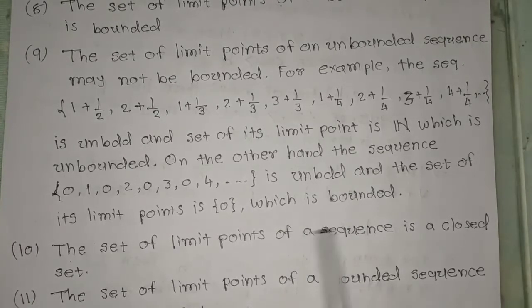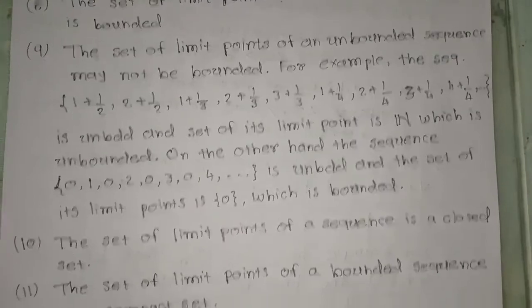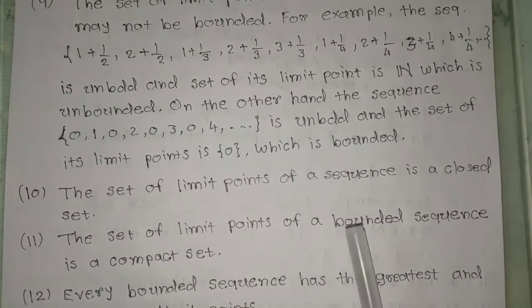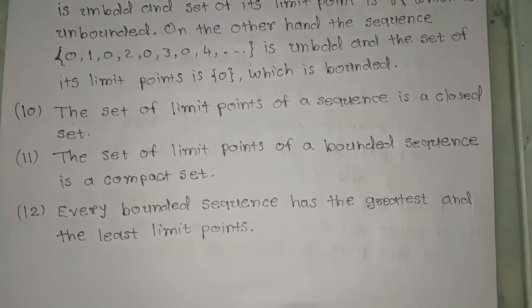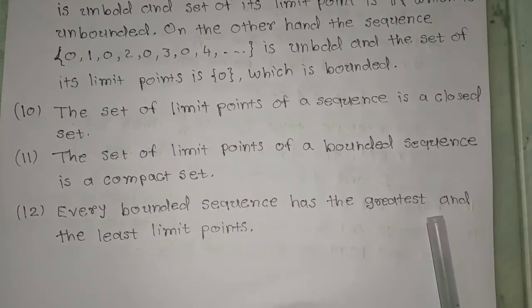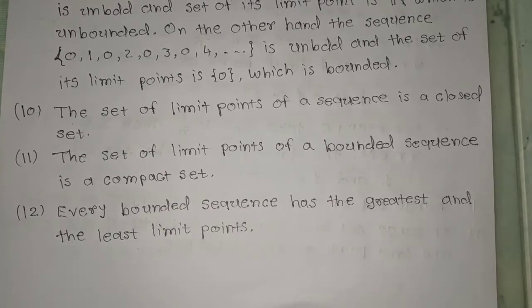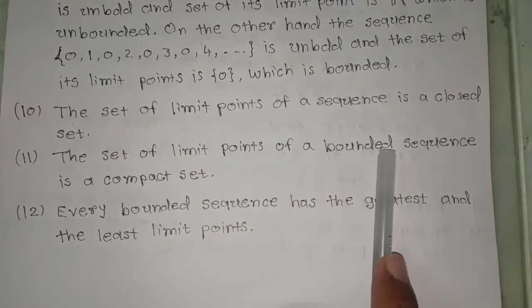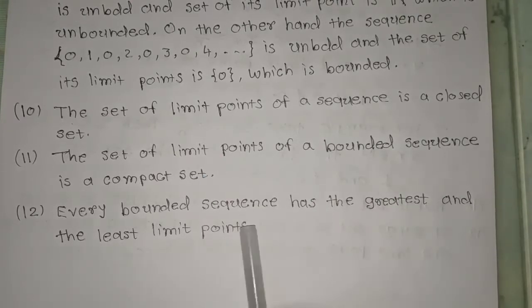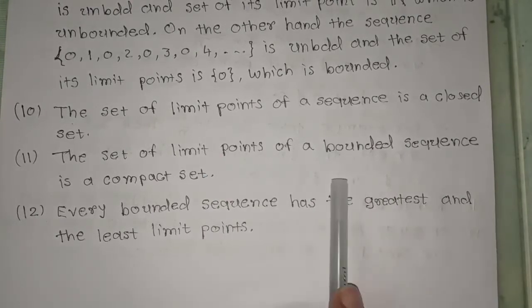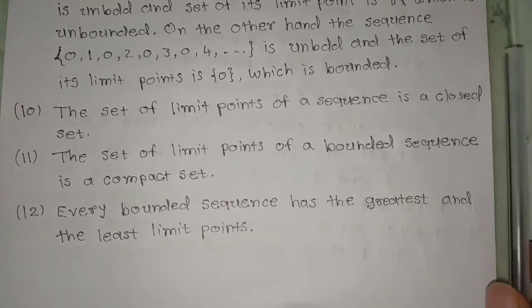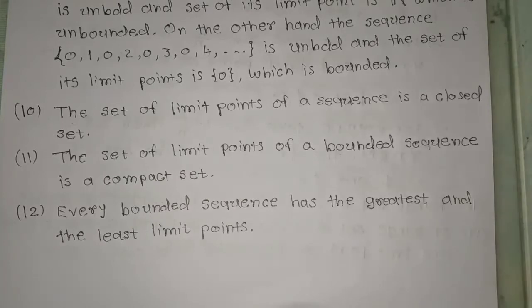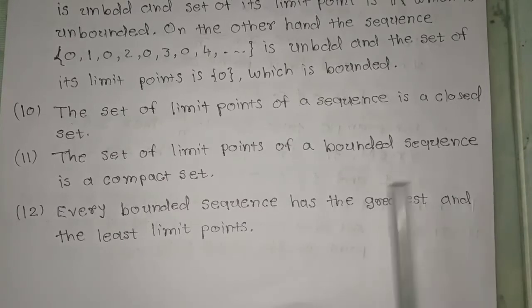The set of limit points of a sequence is a closed set. Next, the set of limit points of a bounded sequence is a compact set. Next, every bounded sequence has a greatest and a least limit point. If I consider any bounded sequence like (-1)^n, then -1 will be the least limit point and 1 will be the greatest limit point. Or I can consider the sequence 1, 2, 3, 1, 2, 3, 1, 2, 3 and so on, and in that case 1 will be the least limit point and 3 will be the greatest limit point.